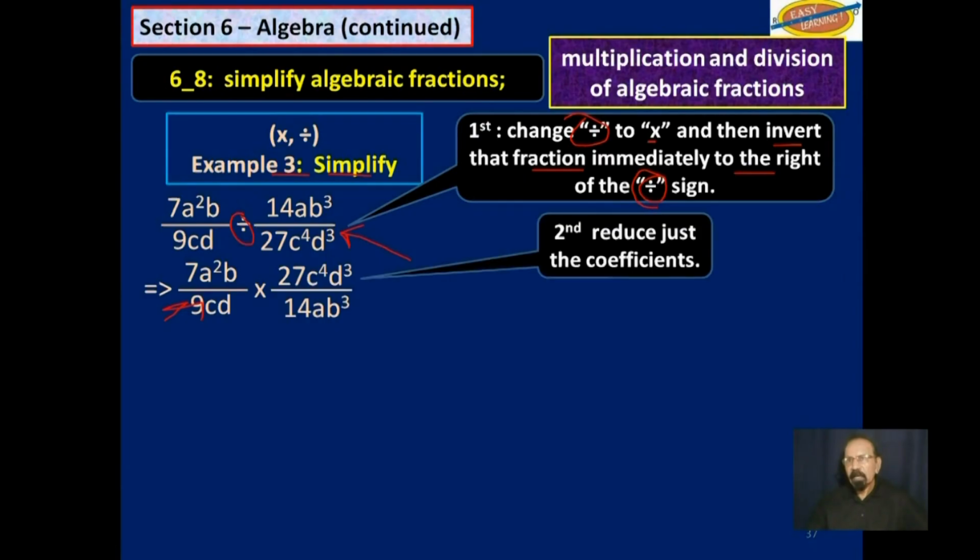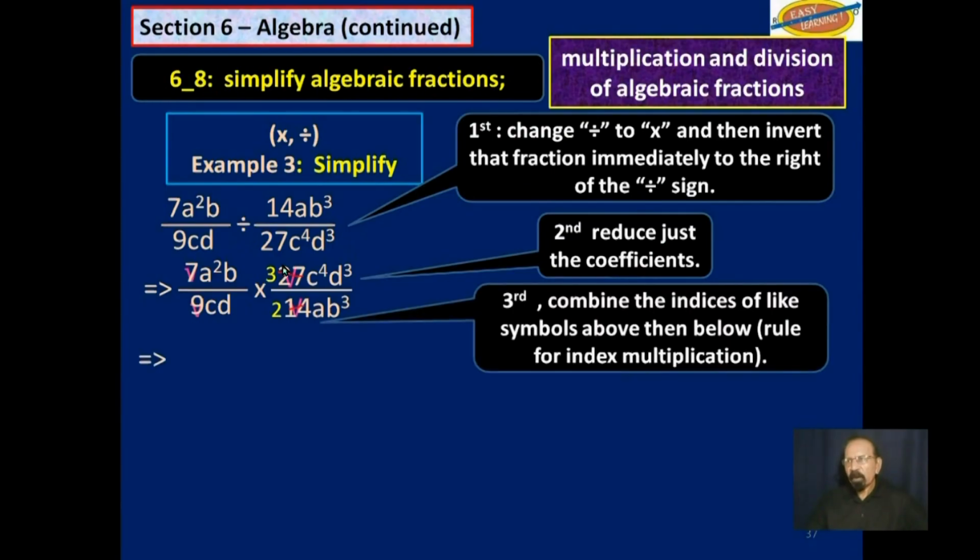So as I said, let's reduce the coefficients first. That 7 would go into that 14 2 times. That 9 would go into this 27 3 times. And that's all we could do for coefficients. So what are we left with?